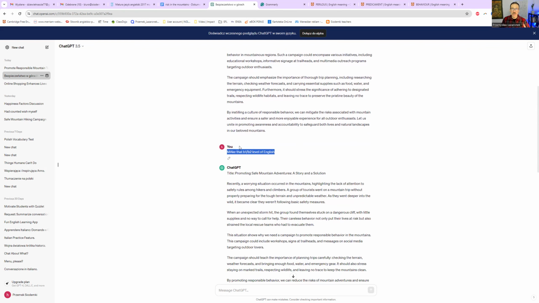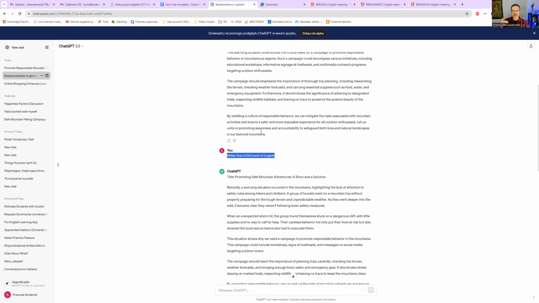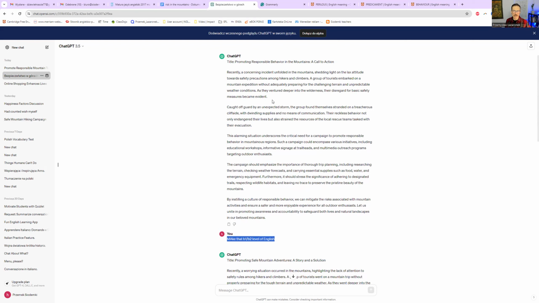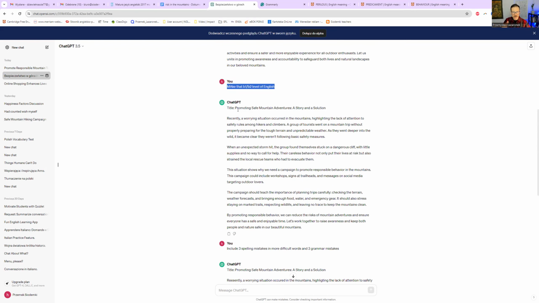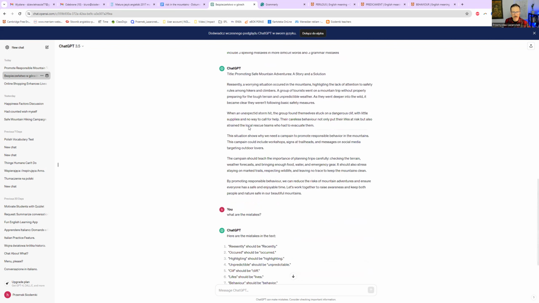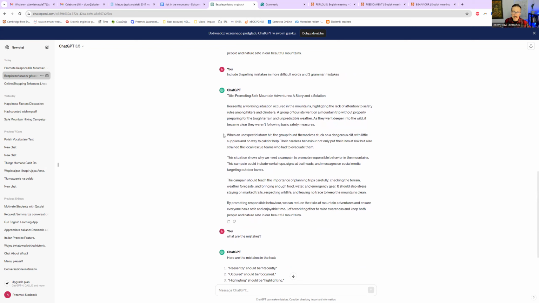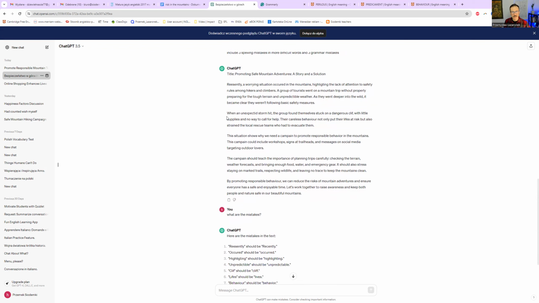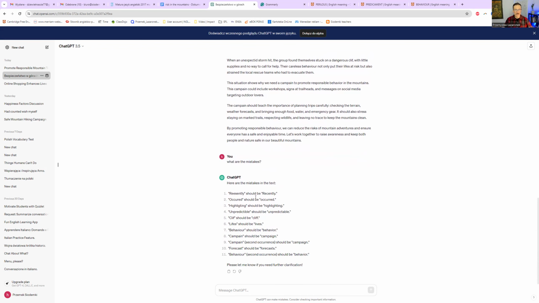So, the first thing you do, you make it simpler. Ask ChatGPT to produce it at your level. Make it B1, A2. Don't go above B2 level, because it's going to include perilous predicament in it. So this one here looks better. To make it even more realistic, ask ChatGPT to include some mistakes like spelling, vocabulary, grammar. It did here. And then ask it to list it for you. It did here.